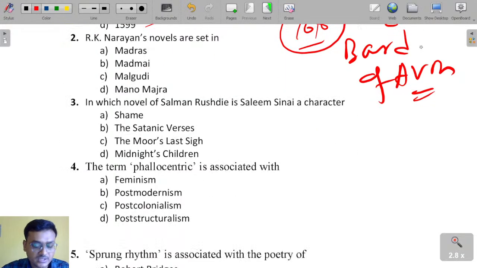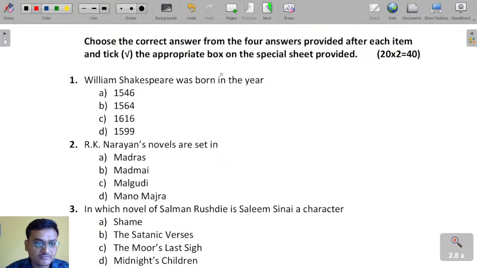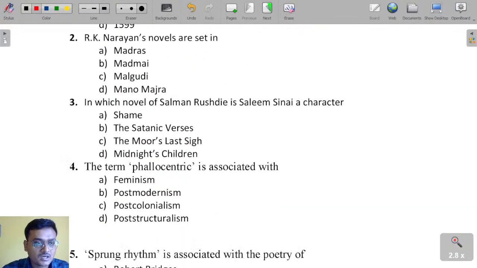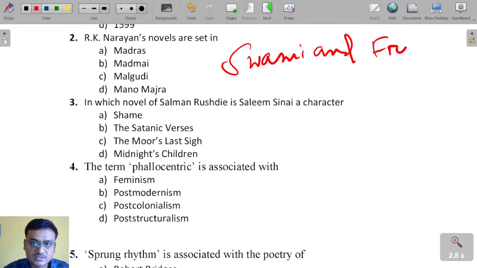Next question: R.K. Narayan's novels are set in Madras, Malgudi, or Manomajra? R.K. Narayan's novels are set in Malgudi.